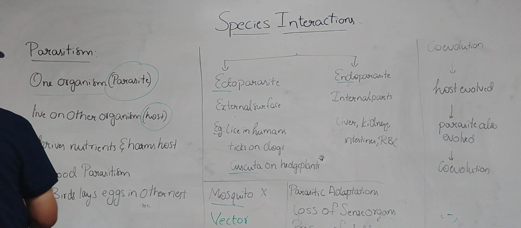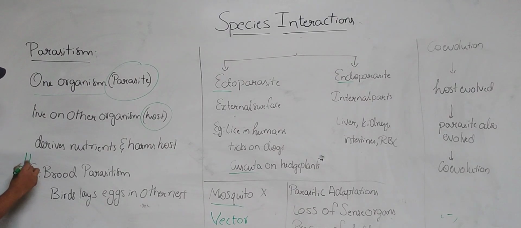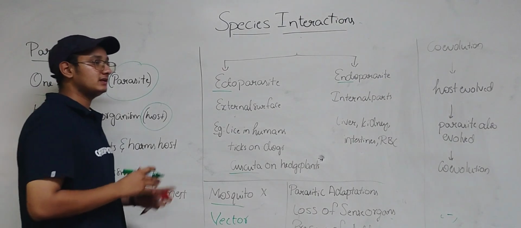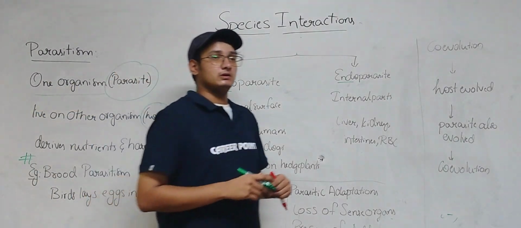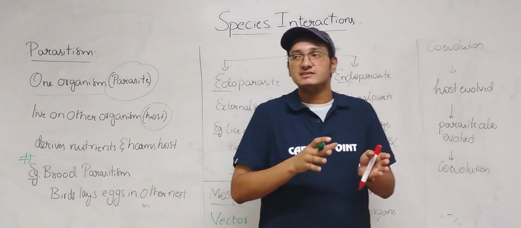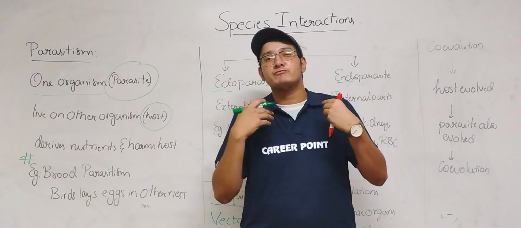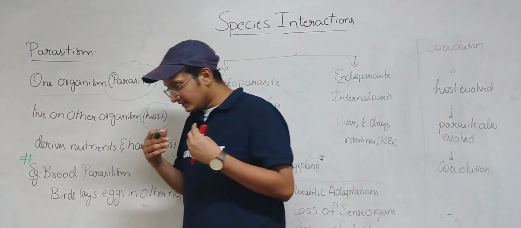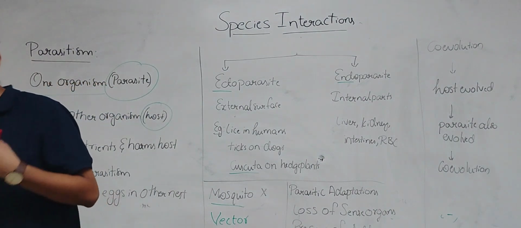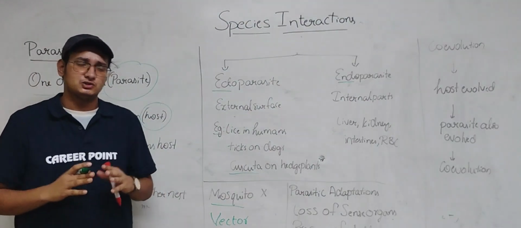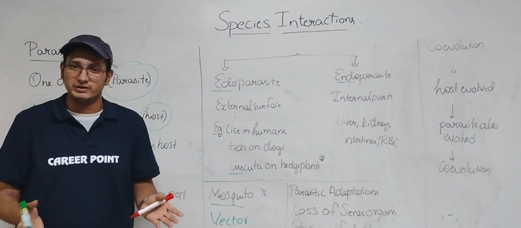Here we have one more important example, brood parasitism. There is a bird called the cuckoo. It lays eggs in another bird's nest, so that it can be free and has less work. There is no need to do any work for it.